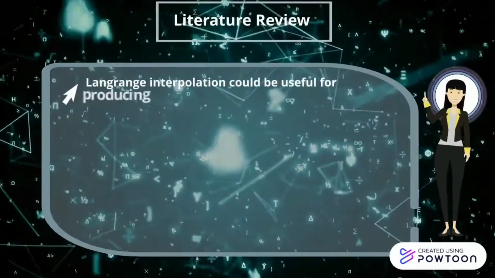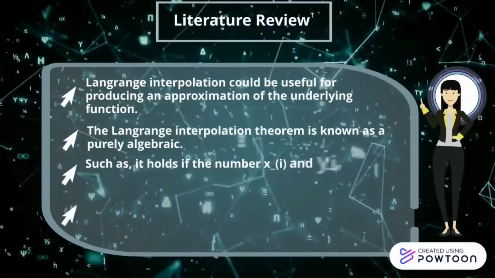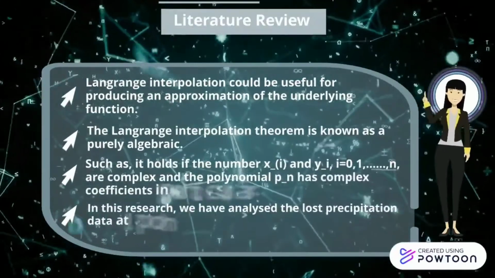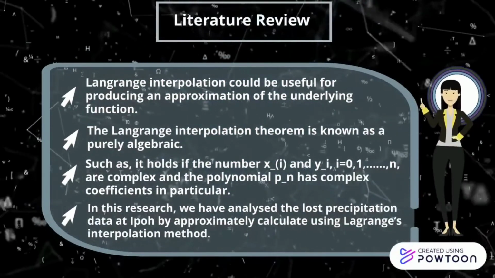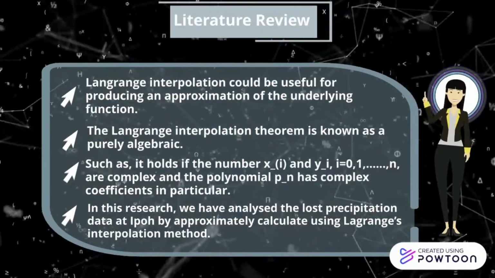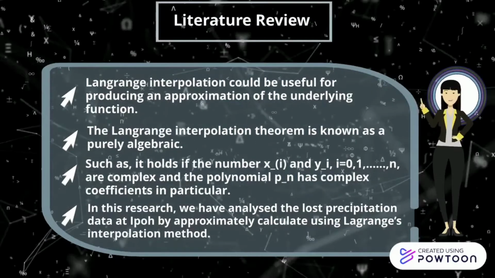The literature review is all about Lagrange interpolation, which could be useful for producing an approximation of the underlying function. The Lagrange interpolation theorem is known as purely algebraic, such that it holds if the numbers xi and yi, where i represents 0 until many more numbers, are complex, and the polynomial also has complex coefficients. In this research, we analyzed the loss precipitation data at Ipoh by approximate calculation using the Lagrange interpolation method.